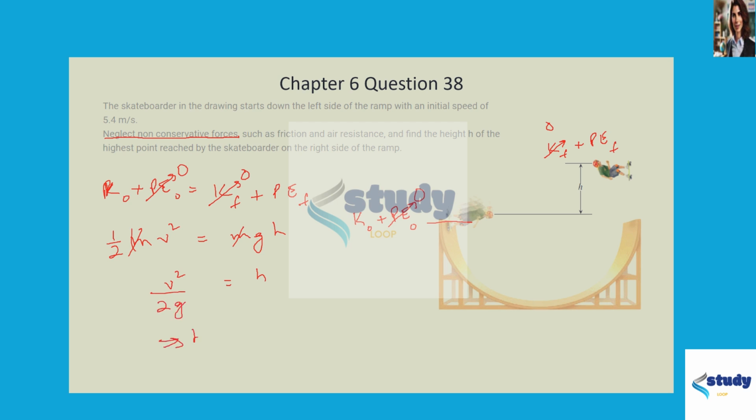So now let's solve for h. v is 5.4 squared divided by 2 times 9.8, and that gives me h is equal to 1.49 meters.